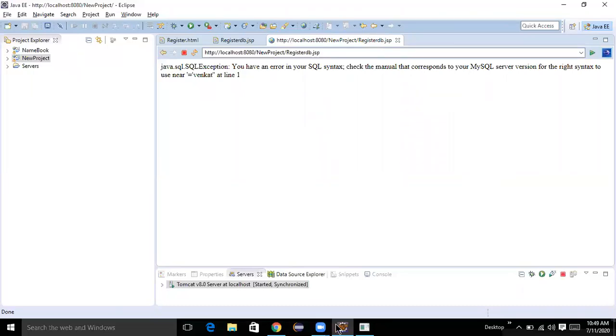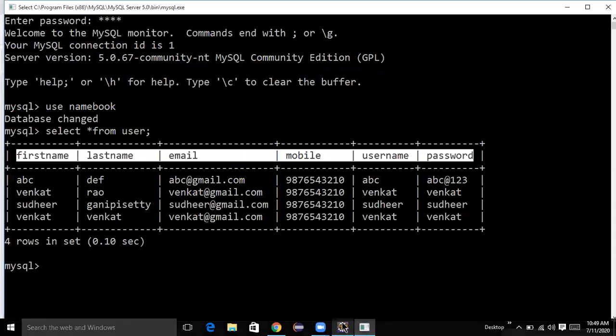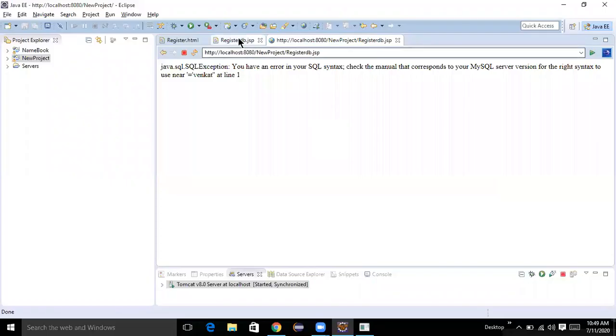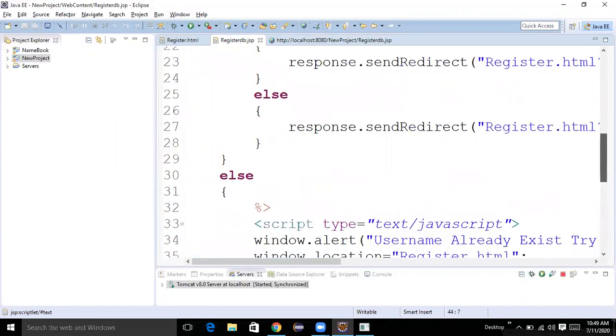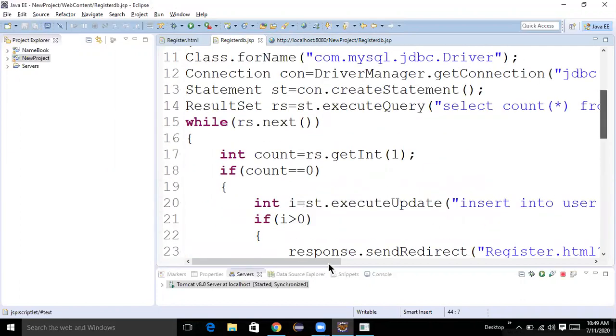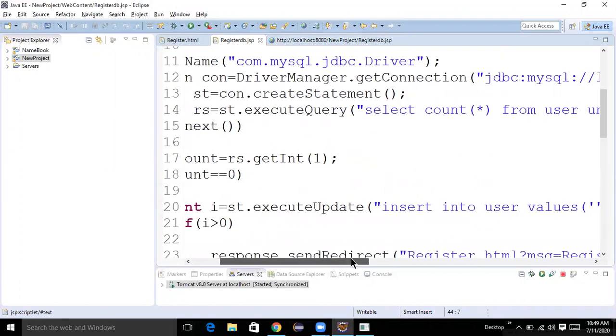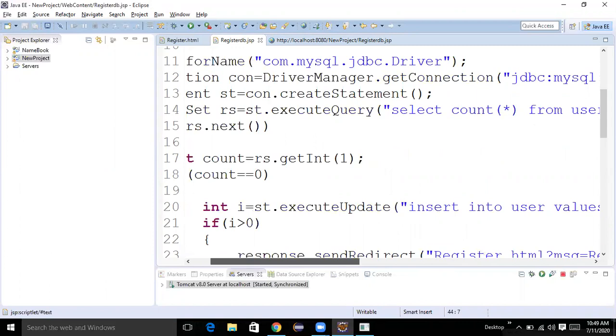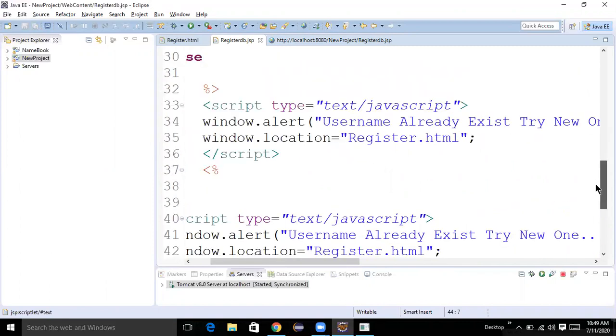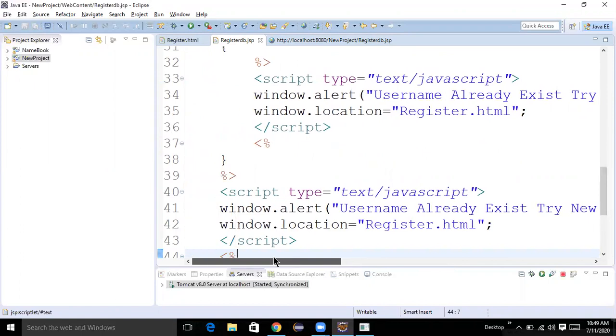MySQL syntax, register DB. Sir, the scriptlet tag I think is wrong, sir. The scriptlet code that you've written just now, opening and closing, sir.